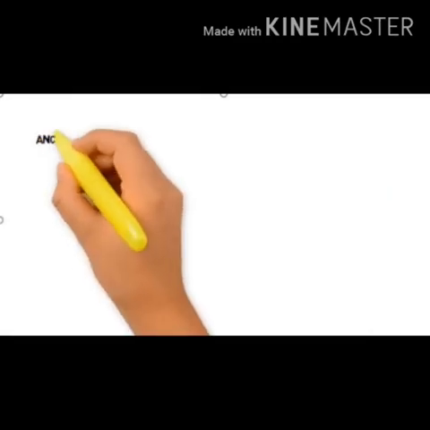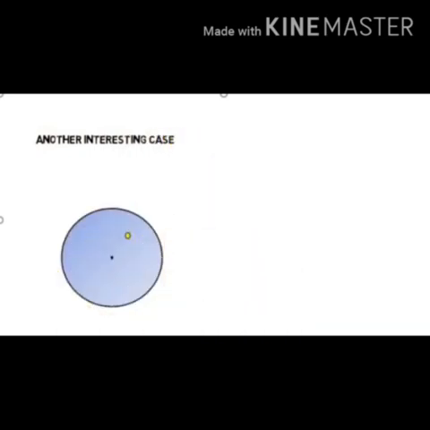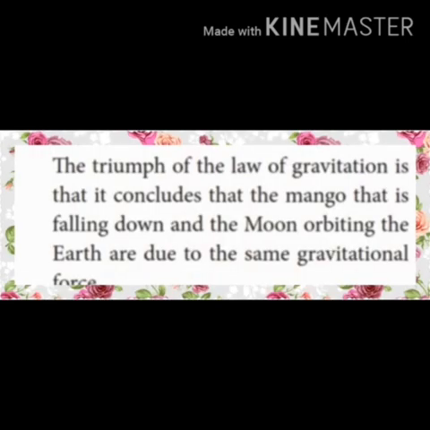Point number 6. Consider a hollow sphere of mass capital M. We place another object of mass small m inside the hollow sphere. The force experienced by this mass small m will be 0. The triumph of the law of gravitation is to conclude that the mango that is falling down and the moon orbiting the earth are due to the same gravitational force. The mango falling from the tree and the moon orbiting the earth are due to the same gravitational force.